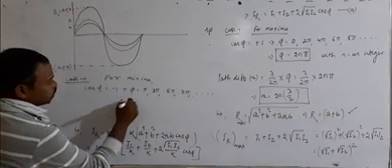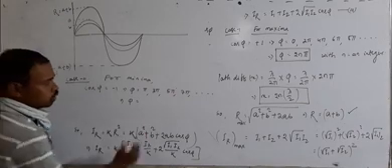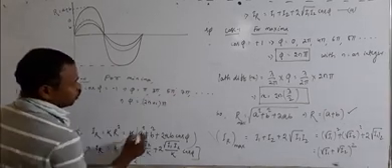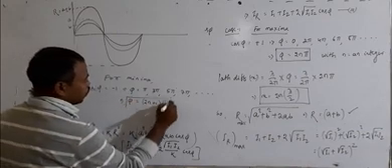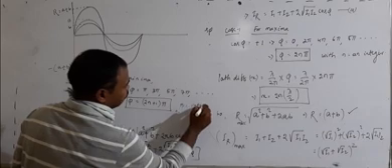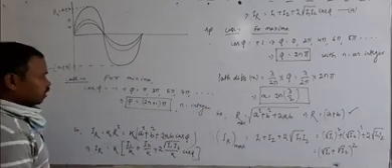This means the phase difference between the two waves must be an odd multiple of pi radian, (2n plus 1) times pi, where here also n is an integer.